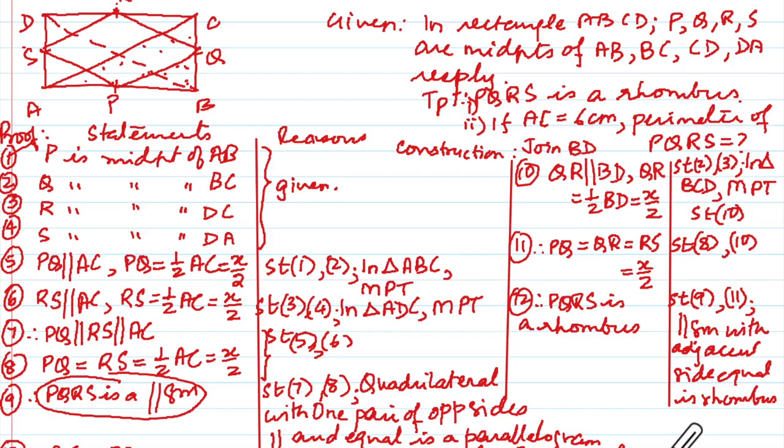Have you written everything the way I have written here? I was confused when you wrote statement 11. You didn't understand 11? I understood. I thought that for PQ it will be a question statement 5 as the reason. But then PQ equal to RS, right? So then PQ equal to RS is this, right? Yes.